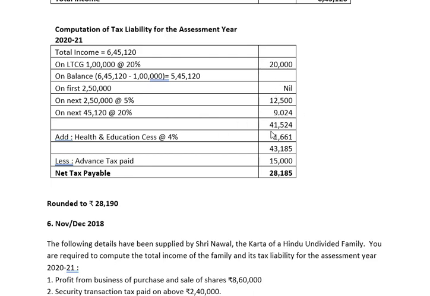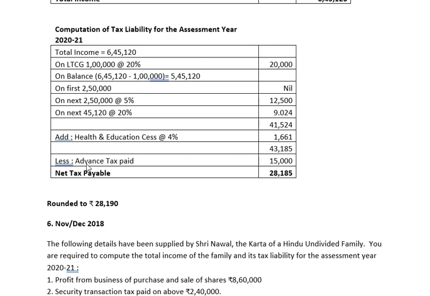So if you add together, the total tax is 41,524 and on 41,524 we shall charge health and education cess at the rate of 4%, which comes to 1,661. When we add this together, the tax liability is 43,185.